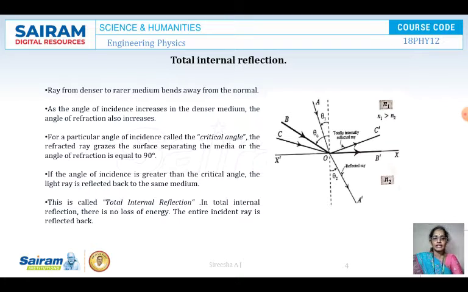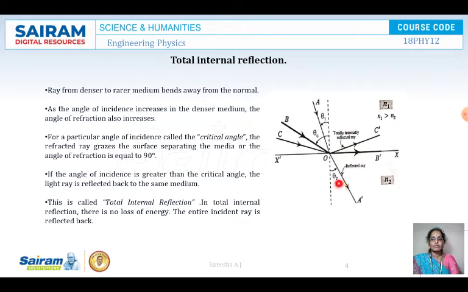Now we can see the diagram over here. A ray from a denser to a rarer medium. You can see here a ray, where N1 is greater than N2. This is the N1 medium. This is the N2 medium. Here the condition is N1 is greater than N2. That means N1 is a denser medium and a ray is passing from a denser medium to a rarer medium.